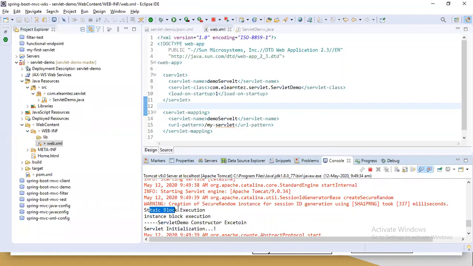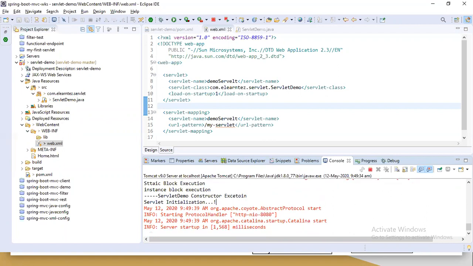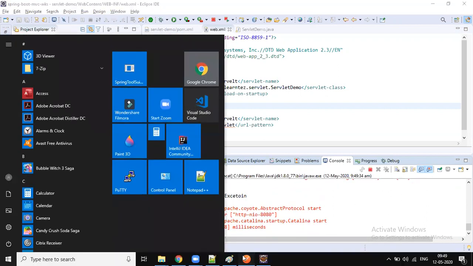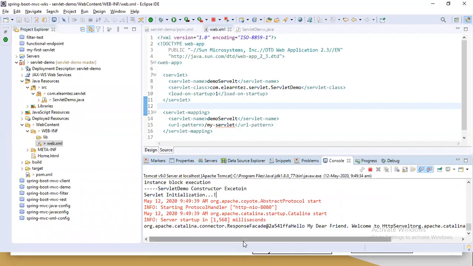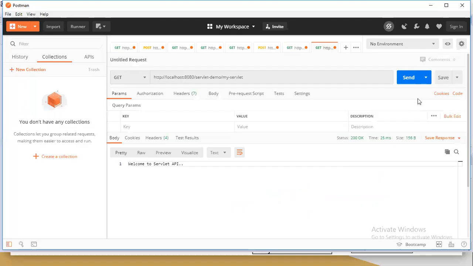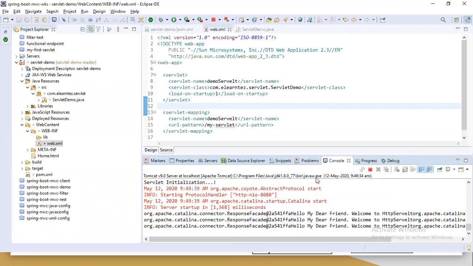The servlet static block executed, instance block executed, constructor executed, initialization also happened. So this time, as we are using load on startup, for every request only the service method is going to be executed. So that is how we get a uniform response time.